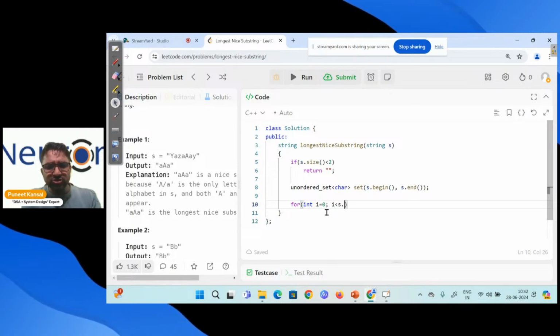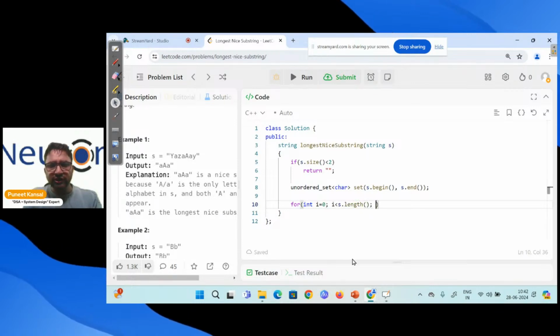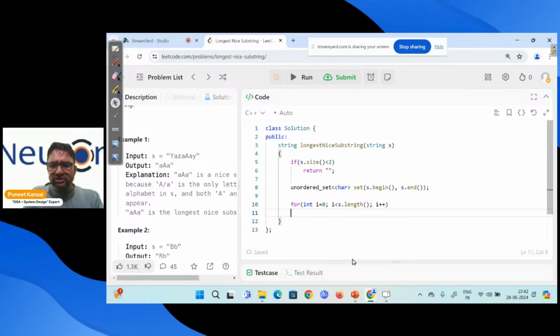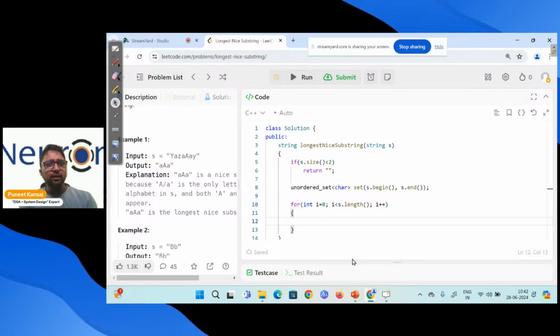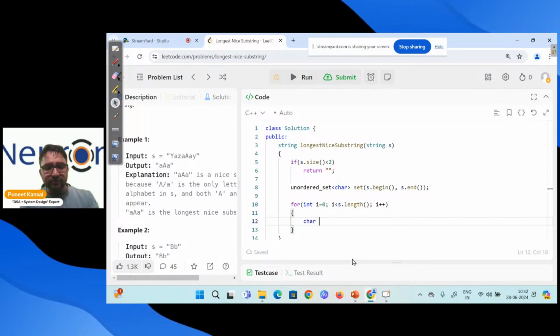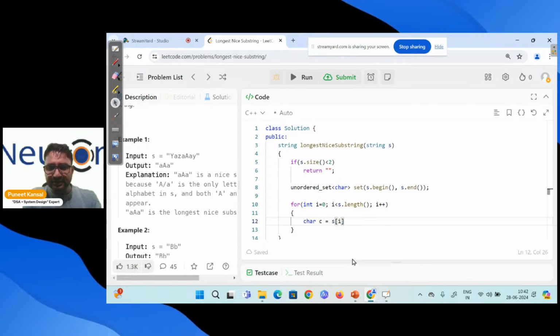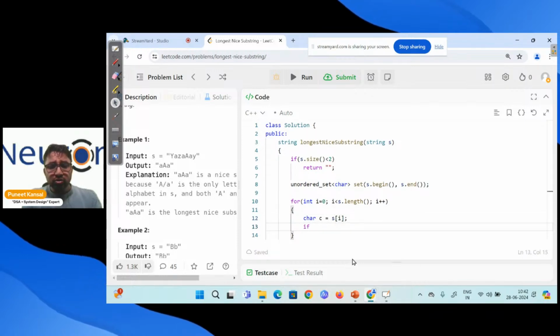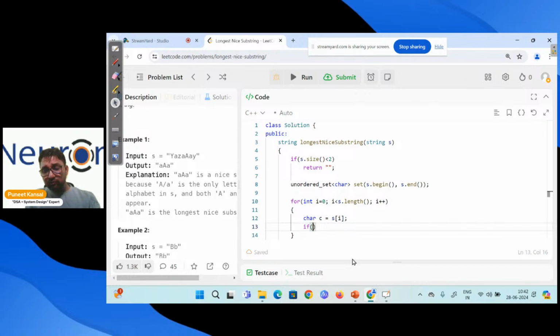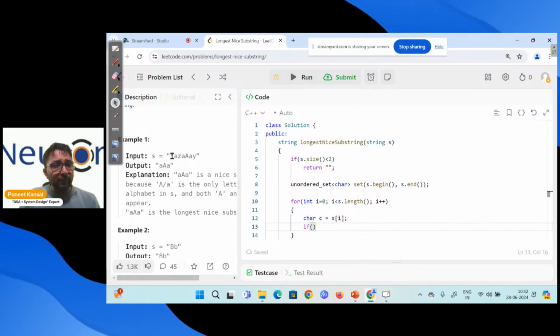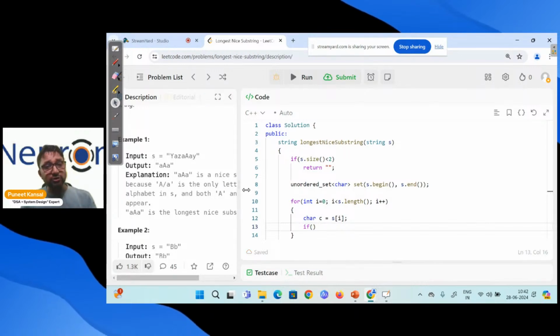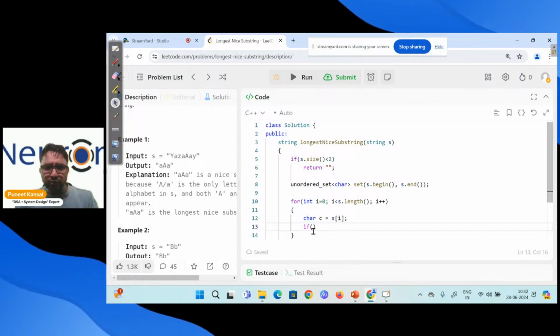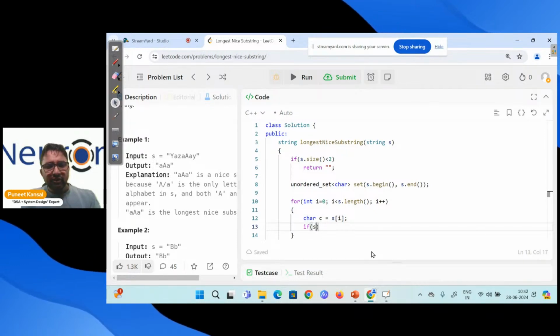So I can use the length function also to find the length of the string in C++. I'm just going through the complete string now. Let me take the first character and ask it, do you have the capital or small letter in the string? Both should be there. If you are capital, then small should be there. If you are small, then capital should be there. So I can write one simple statement, I will search in the set.